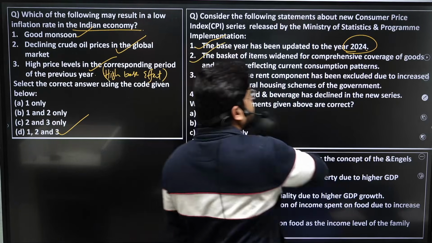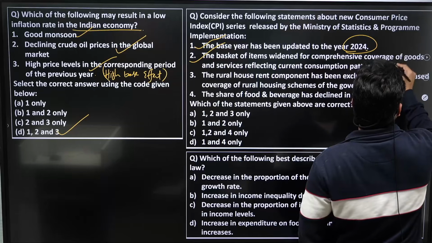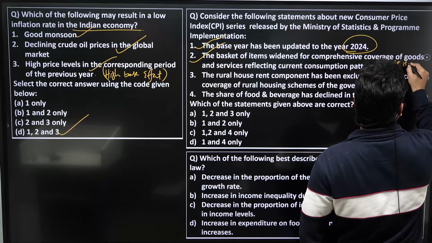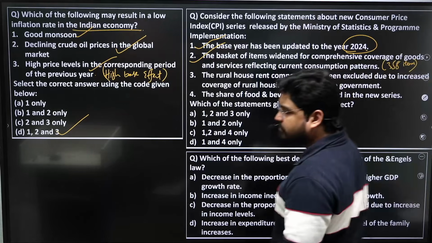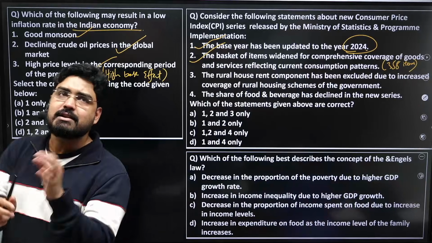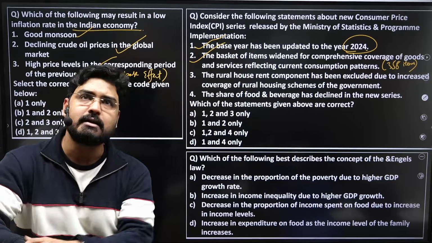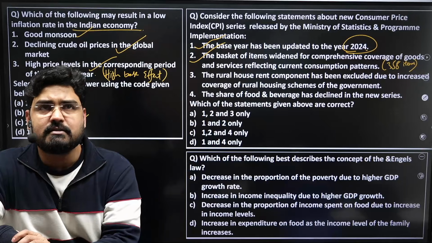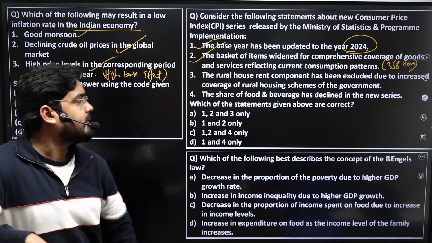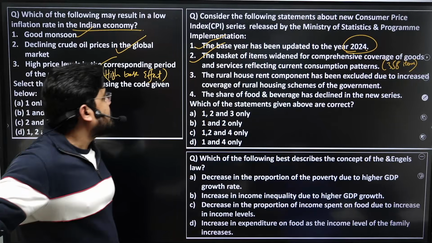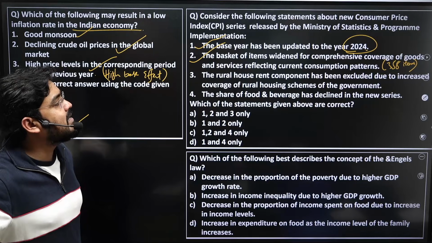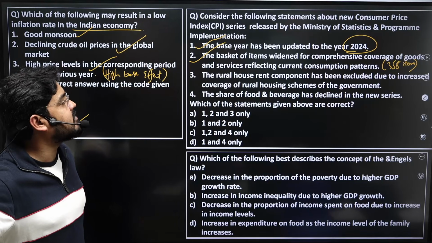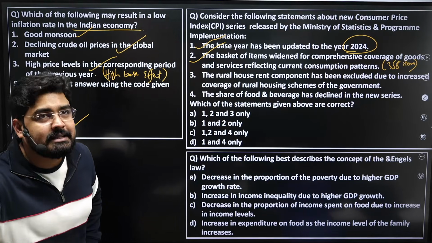As I said, it was increased to 358 items from 299. So to comprehensively reflect current consumption patterns, the basket of items has been widened. The third statement: the rural house rent component has been excluded due to the increased coverage of rural housing schemes of the government.